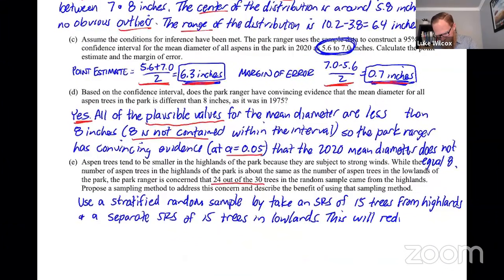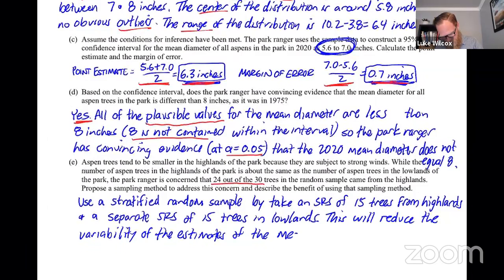This will reduce the variability of the estimates of the mean. Now, another way of saying that, if we're reducing the variability of the estimates, we are also increasing the precision. Precision is about variability there.